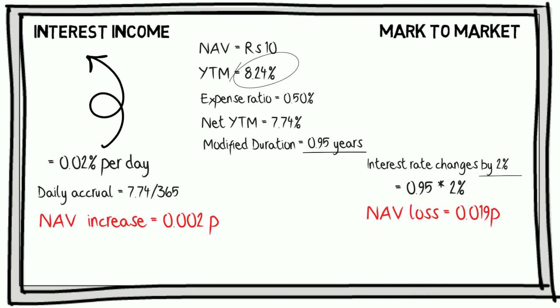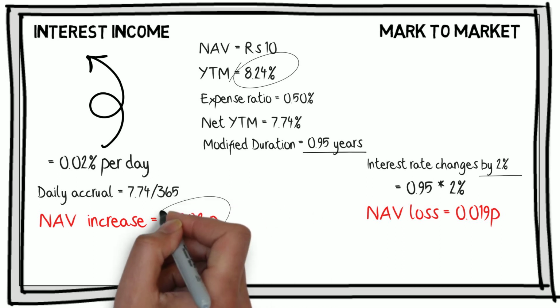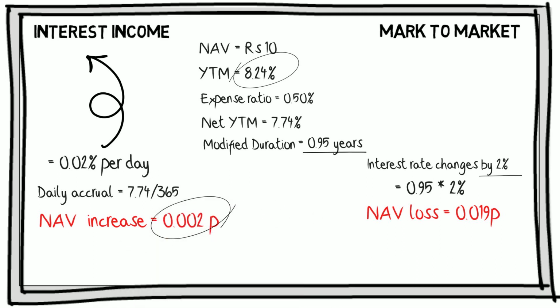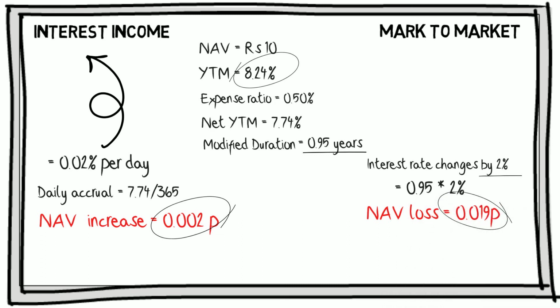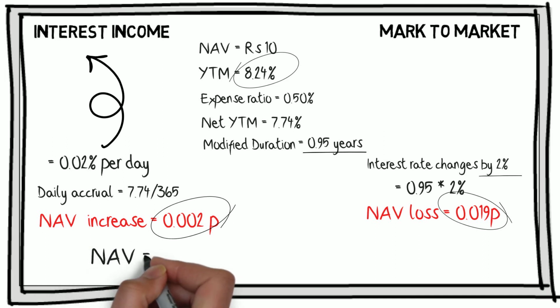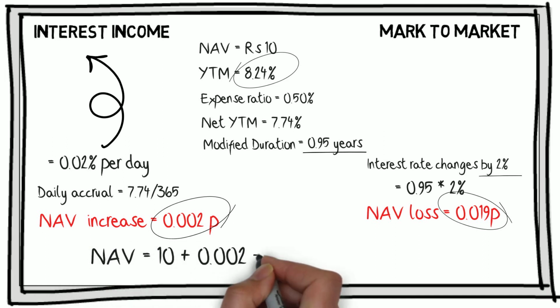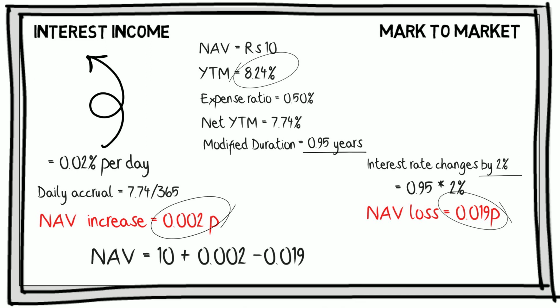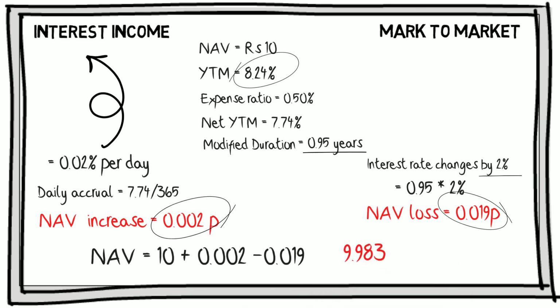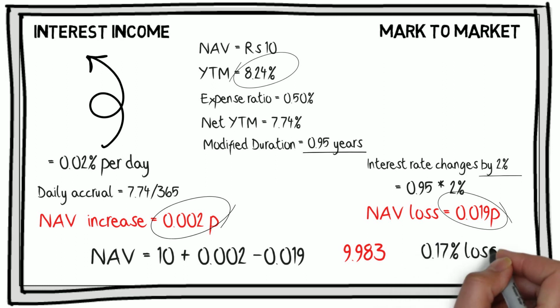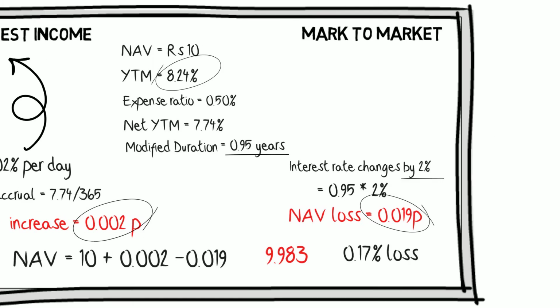The NAV of the fund would have moved up by 0.002 paise due to interest income, but would go down by 0.019 paise due to mark-to-market risks. The NAV therefore would be 10 plus 0.002 minus 0.019, which is 9.983. The net result is a 0.017 paise or 0.17% loss in NAV.